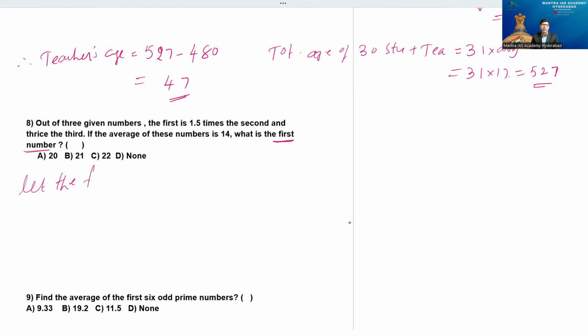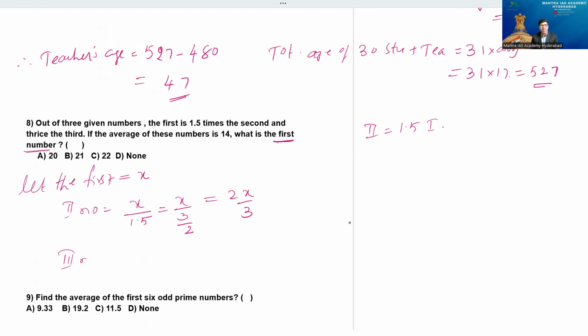Let the first number be some x. So what can you say regarding the second number, please? Since the first is 1.5 times the second, the second number is x by 1.5. The first number is the second number times 1.5, so the second is x by 3 by 2, my dear. That is called 2x by 3, because it is fraction by fraction.